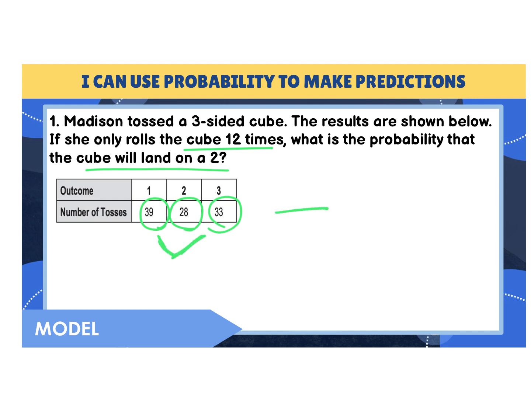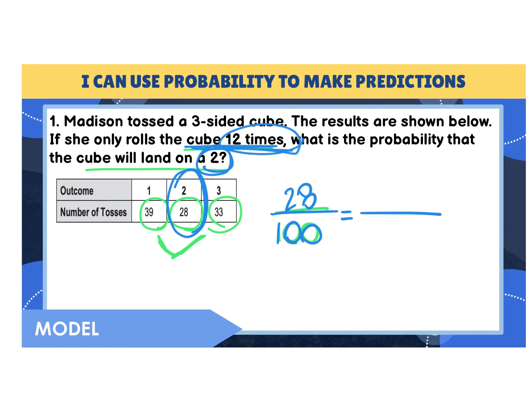We need the total. So I'm going to add 39 plus 28 plus 33, which will give us 100. And she wanted to land on the number 2. Well, 2 happened 28 times. So I'm going to do 28 over 100. But now she's only going to roll it 12 times. So our new total is 12 with our X on top. We don't know. And then we can cross multiply.